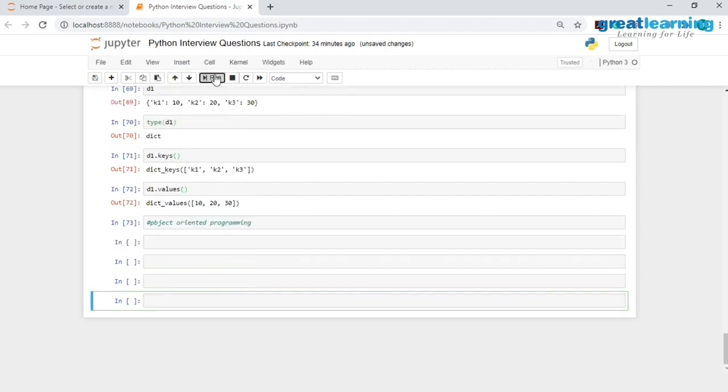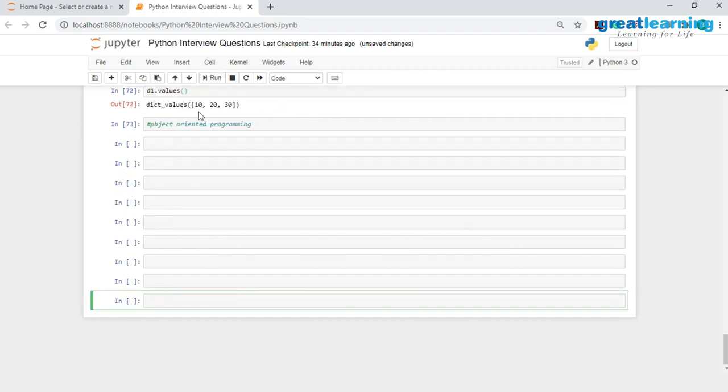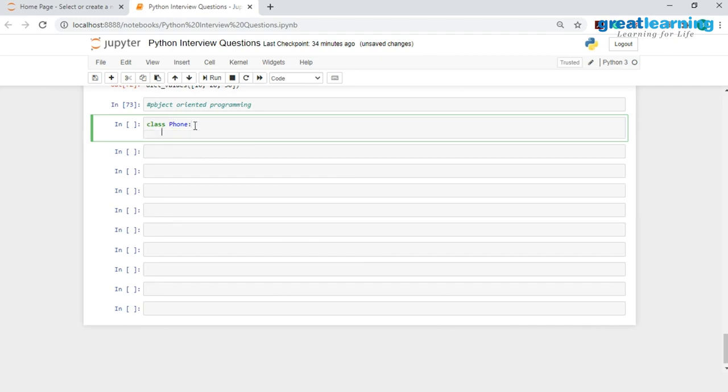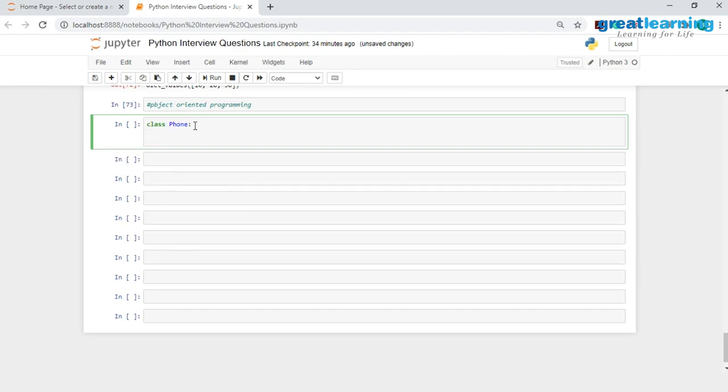Let me just create some space over here and I'll start off by writing the code from over here. I would have to give in the keyword class, then I would have to give in the name of this class, and by convention, remember, the first letter of this class has to be capital. Now I'll give in colon over here and I will give in the methods which I want to be a